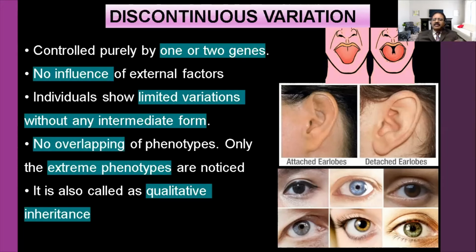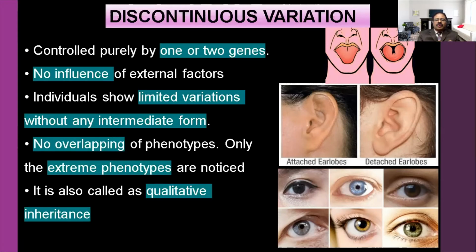Okay, all the black, in between brown or black and gray or green color, or the shape of the eye may also be changed. Okay, so no overlapping phenotypes. The both will not be there. Only extreme phenotypes. One is attached or detached, rollers or non-rollers. Black or gray, in between colors won't be there. Okay, only two extremes will be there.